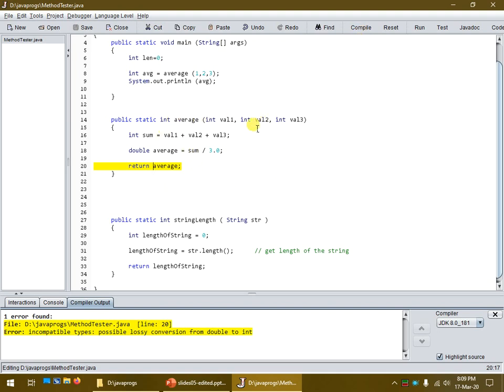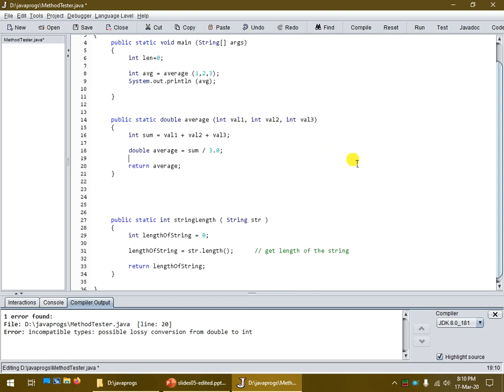It has 3 integers, adds them all up, figures out the average, and returns the average. But take a look at the data type. Average is a double, but we're telling the average method that it's an integer. Java has a problem returning this value, which is a double, as an integer. So we have to change that to a double as well.